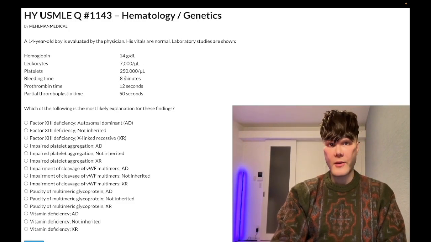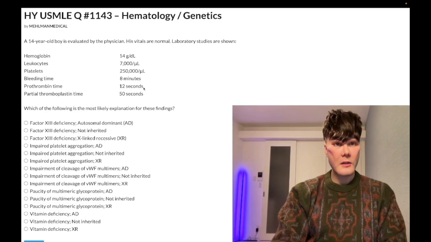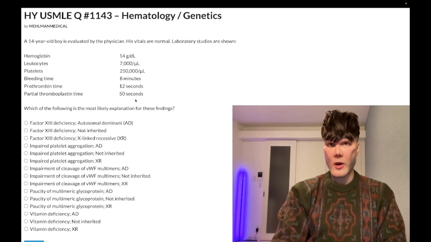Bleeding time, elevated, 8 minutes, should be 2 to 7 minutes. PT normal, 12 seconds, should be 10 to 15 seconds. PTT elevated, 50 seconds, should be 25 to 40 seconds. What's the most likely explanation for the findings?